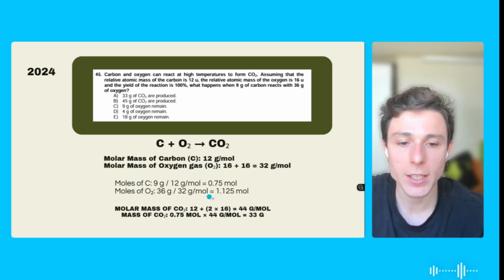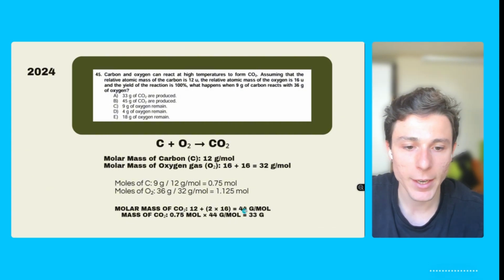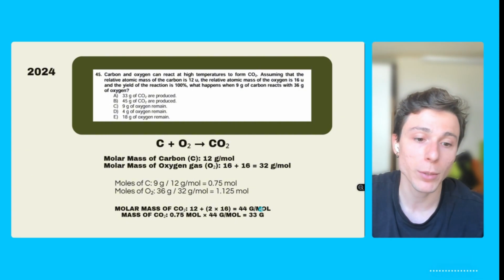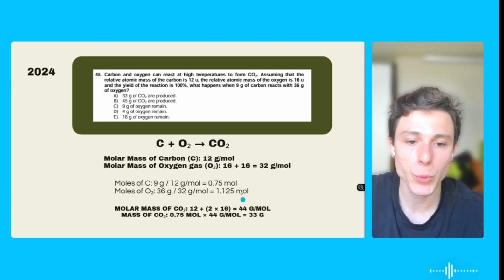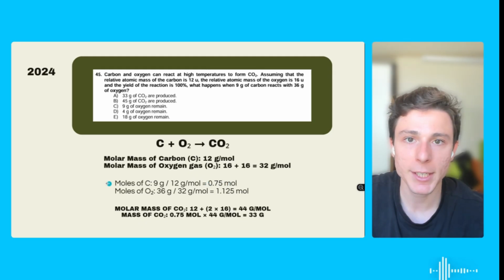After we have this, the final step is to find the molar mass of the CO2, the product. By doing that, we'll find that it is 44 grams per mole. Okay, this is the amount of grams we should have in 1 mole. We will not produce 1 mole, we will produce 0.75 moles, because carbon will be the limiting reactant.